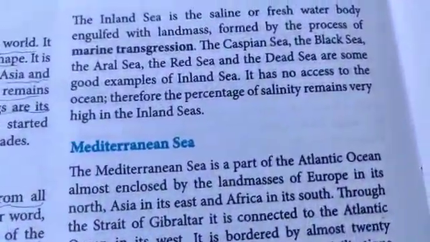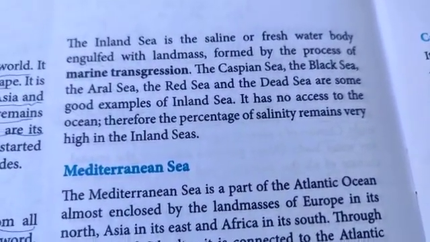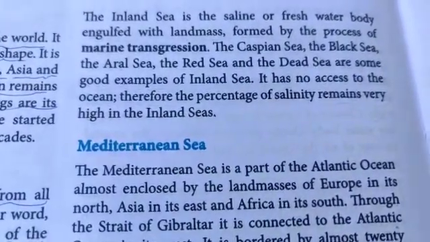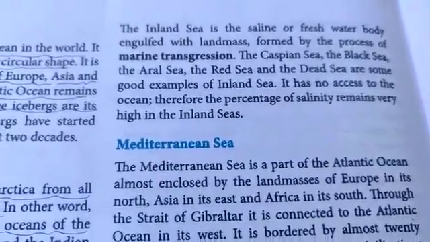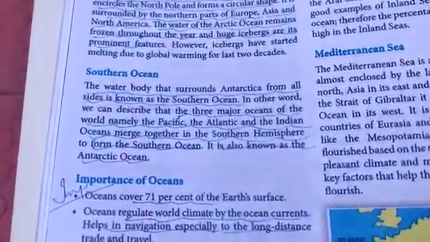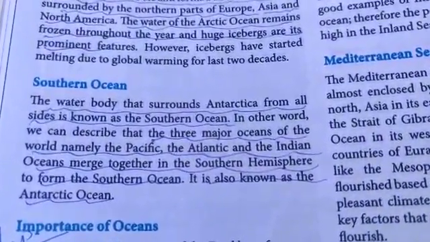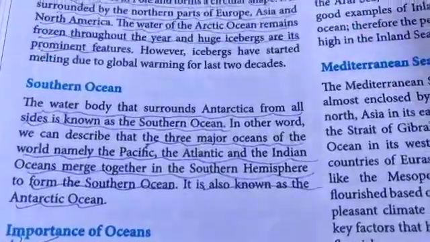Now let us see what is an inland sea. Underline, an inland sea is a saline or freshwater body engulfed with landmass, formed by the process of marine transgression. If you turn to page number 32, you will see marine transgression is when seawater fills the submerged shoreline, which becomes higher.